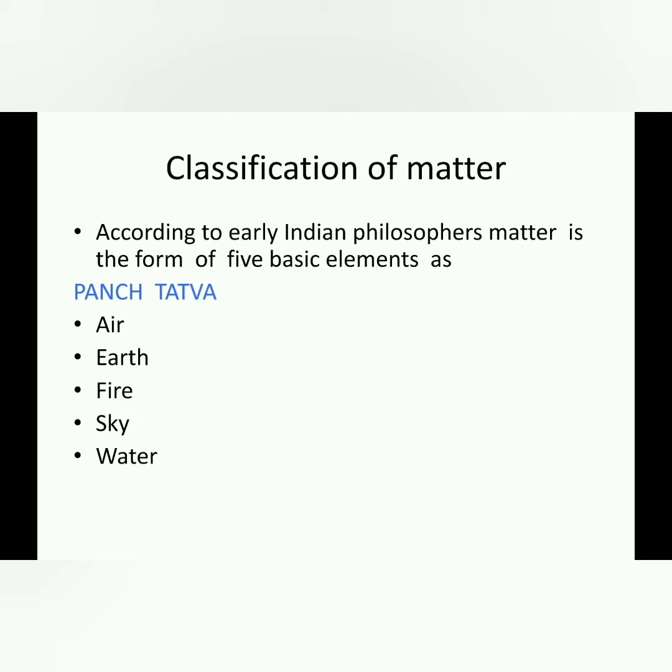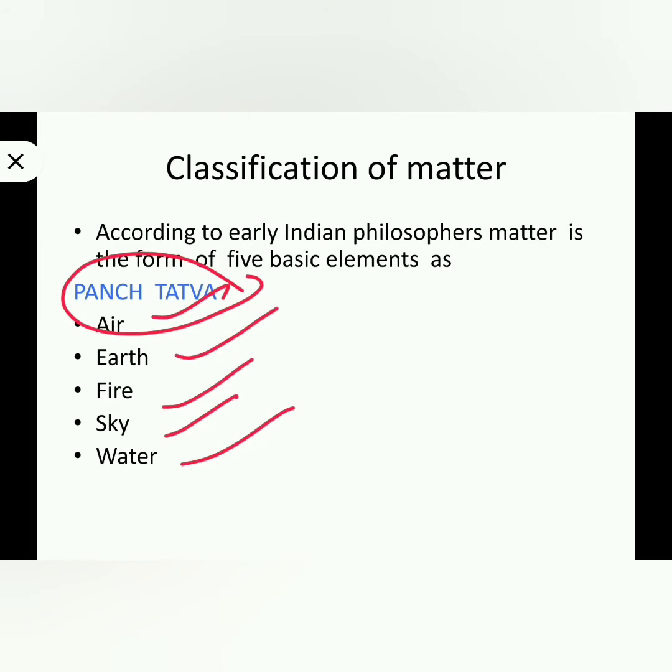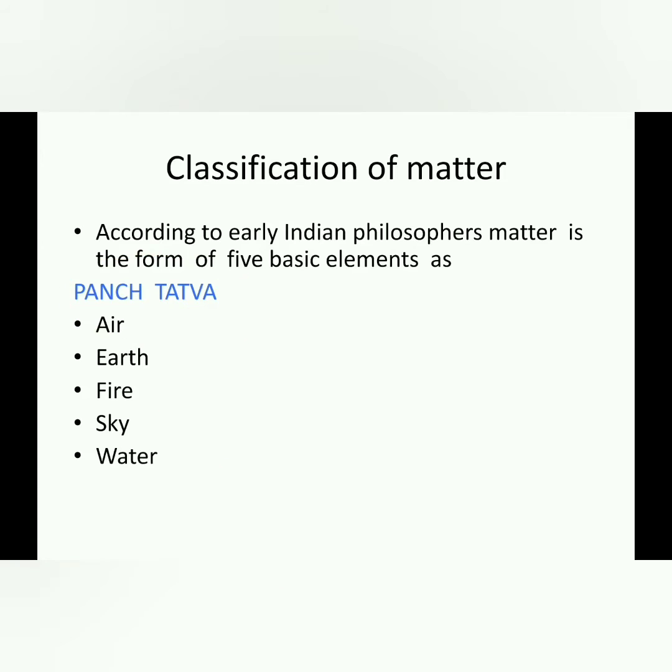Next we are moving to classification of matter. According to early Indian philosophers, matter is in the form of 5 basic elements. It included air, earth, fire, sky and water. These 5 things together we call Panch Tattva.